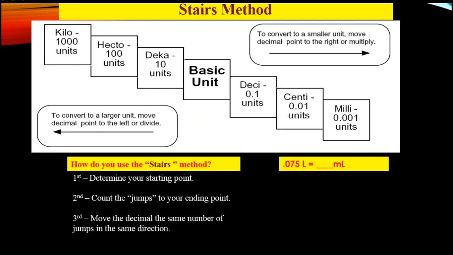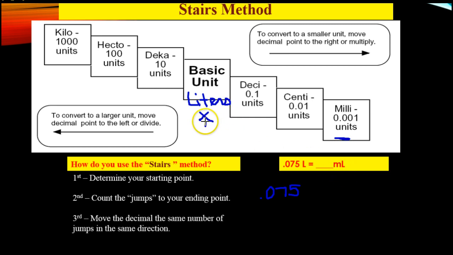Alright, our last metric conversion problem will be a capacity problem, since we already did a length and a mass problem. If we take a look down here, we have 0.075 liters equals how many milliliters? We already have it as a decimal, but just to give me some more room, we'll make it a little bit bigger here. Liters is our basic unit of capacity, so we'll put that down here, and this will also be our starting point, so I'll put an X. Our ending point is milliliters because that's what we're converting it to.